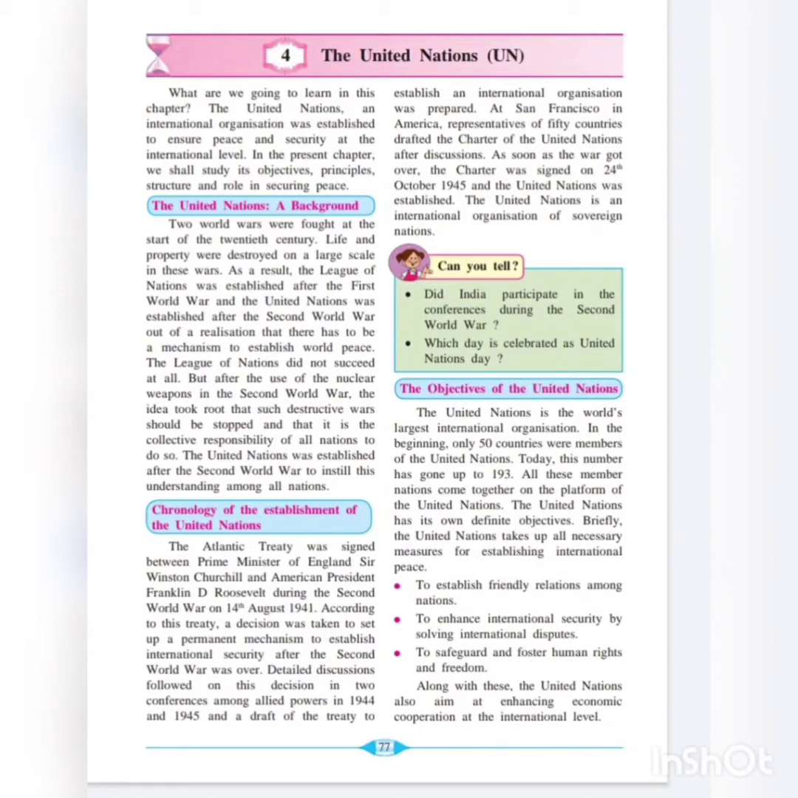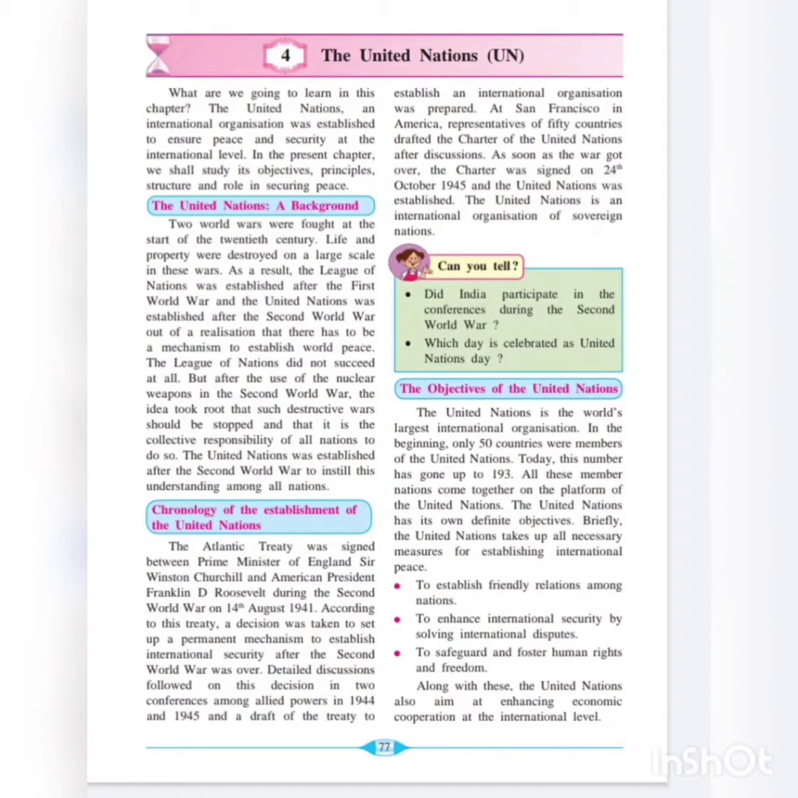Next we will start studying about the objectives of the United Nations. The United Nations is the world's largest international organization. In the beginning, when it was established, only 50 countries were members of the United Nations. But today this membership has gone up to 193. So all these member nations came together on the platform of the United Nations.